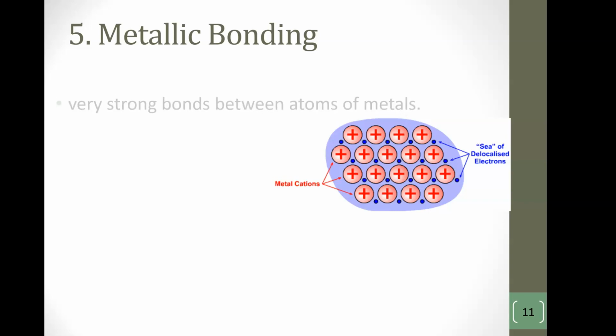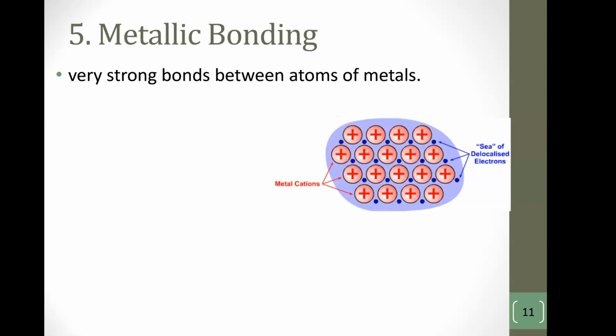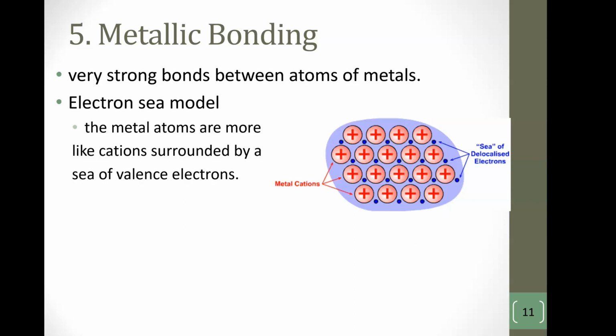Metallic bonding happens in any elemental metal. There's 88 of them or something like that. It is a very strong bond between the atoms of the metals. It creates this thing called an electron sea model. And what that means is you have these metal atoms. Let's say it was iron.